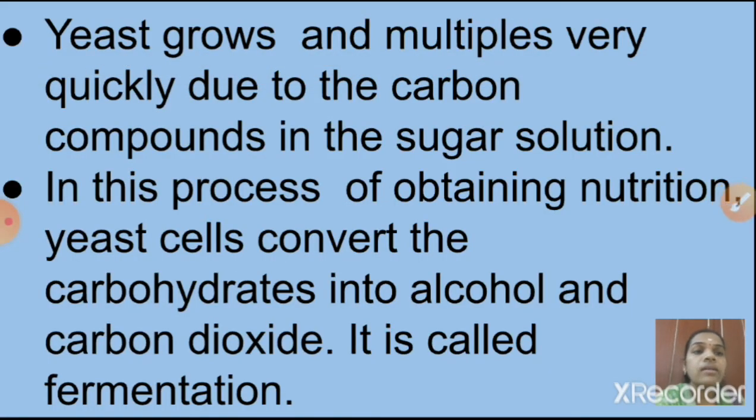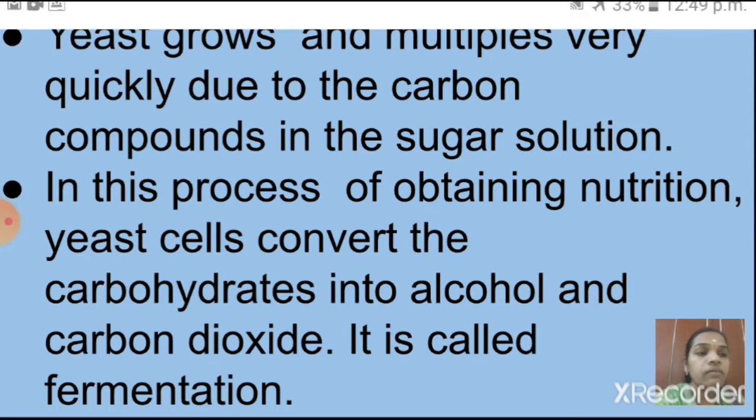Yeast grows and multiplies very quickly due to the carbon compounds in the sugar solution. That one activity was there, that also we discussed that day, isn't it? In this process of obtaining nutrition, yeast cells convert the carbohydrates into alcohol and carbon dioxide. That process is called what? Fermentation.